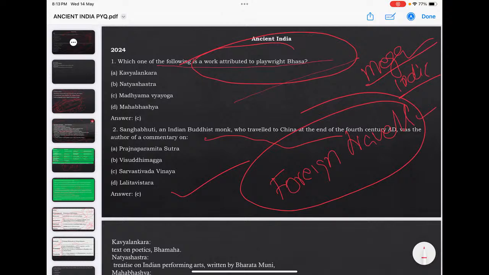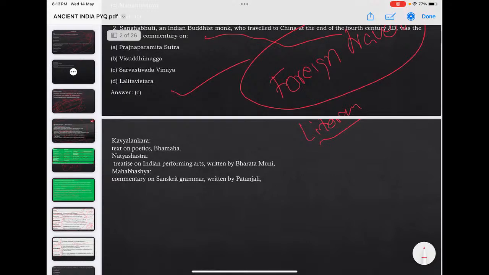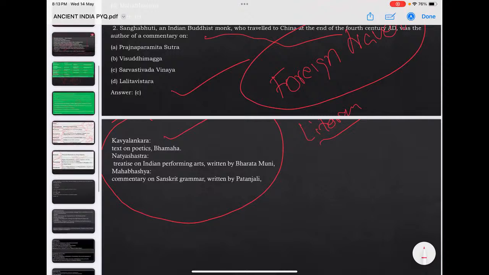So please take care. These literary works are very important for UPSC. You shouldn't skip them. Here Kavyalankara is not the drama of Bhasa. It's a text on poetics by the scholar Bhamaha. Natya Shastra is a treatise on performing arts by Bharata Muni. Mahabhashya is a commentary on Sanskrit grammar by Patanjali. Understanding the themes or crux of each literary work and their authors is very important as far as the prelims are concerned.